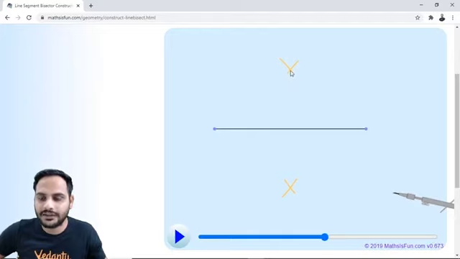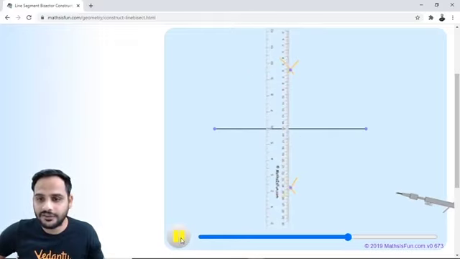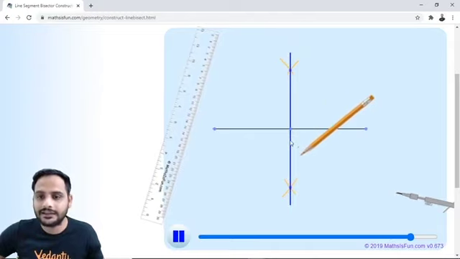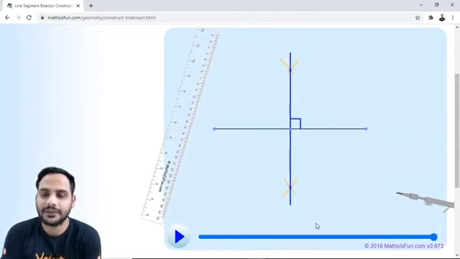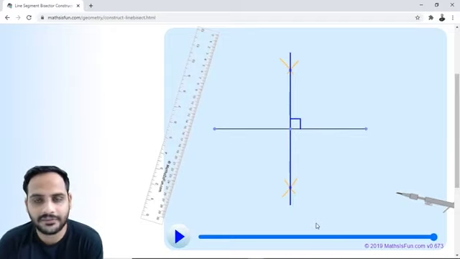Now join these two points of intersection. The line you get will be your perpendicular bisector.